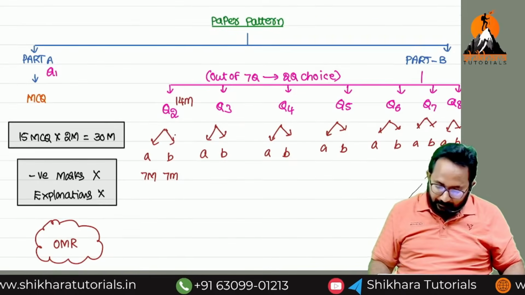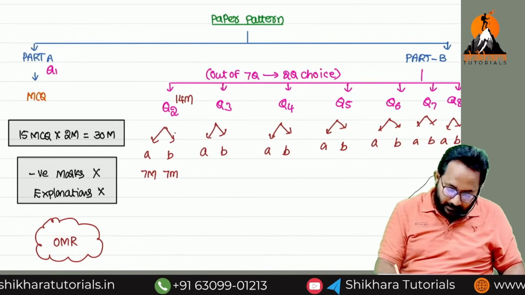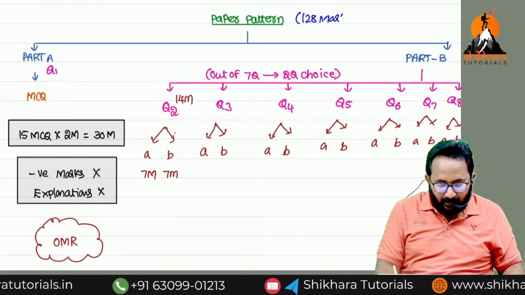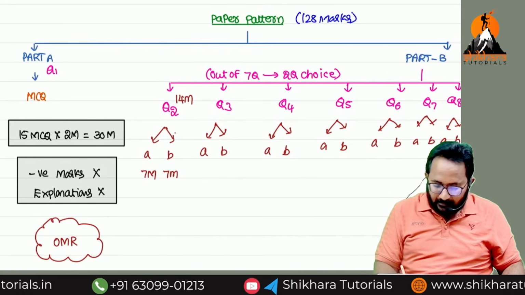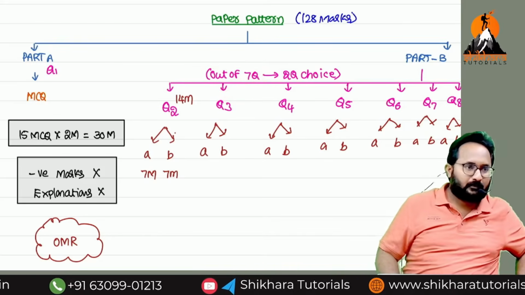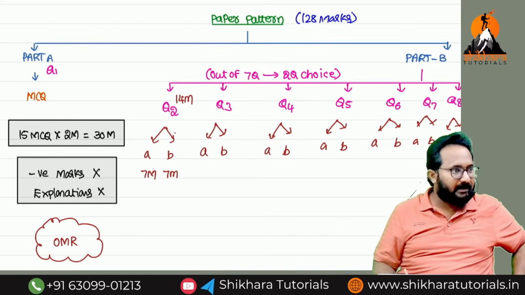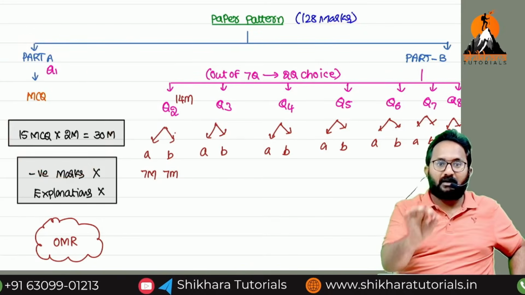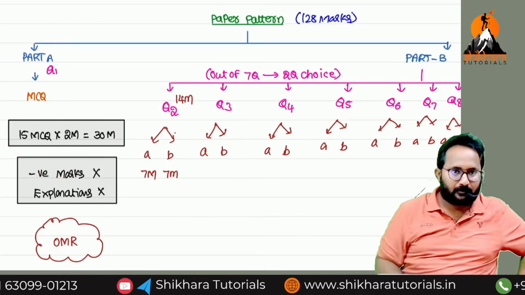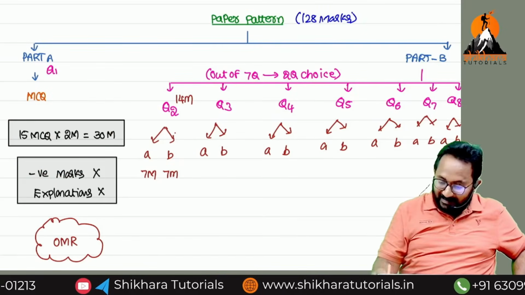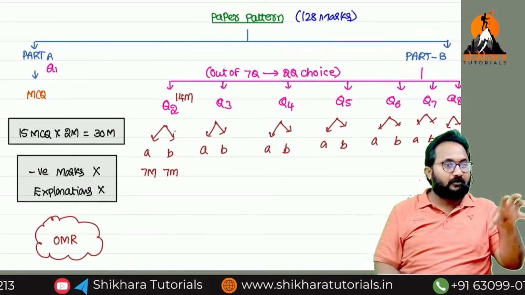But remember, the paper will come for 128 marks. Why 128 marks, sir? Here, they have given 7 questions. 7 into 14, how many marks? 98 plus 30 marks, totally a 128 marks paper you will get. There is no choice in the Part A MCQs. In Part B only you can choose the questions.